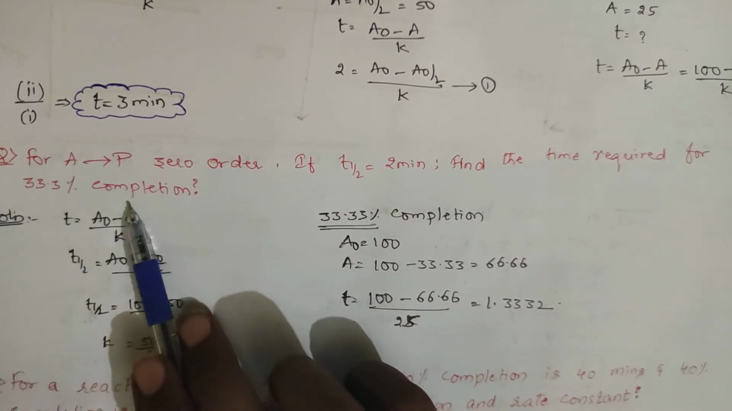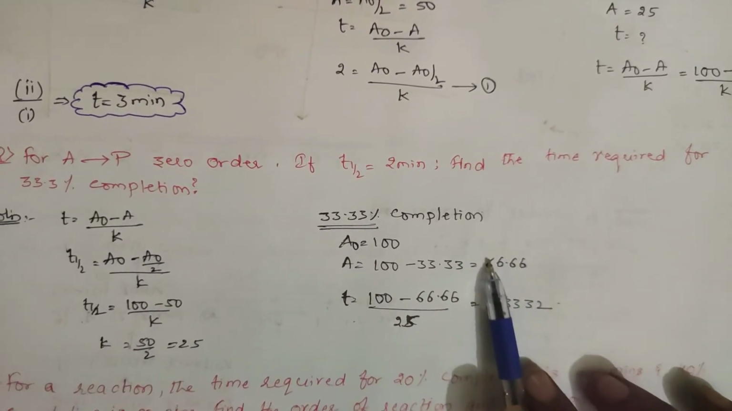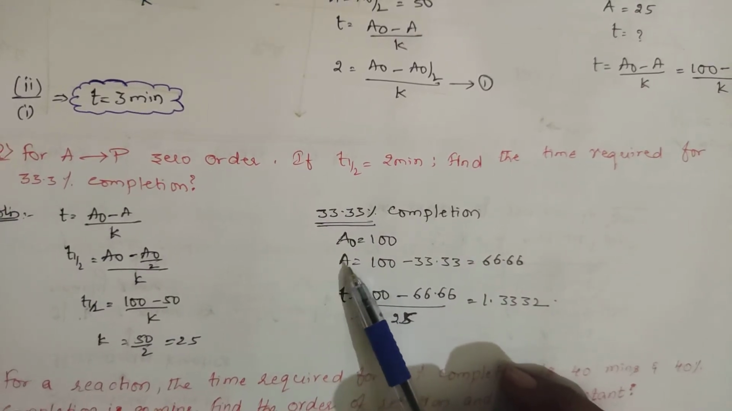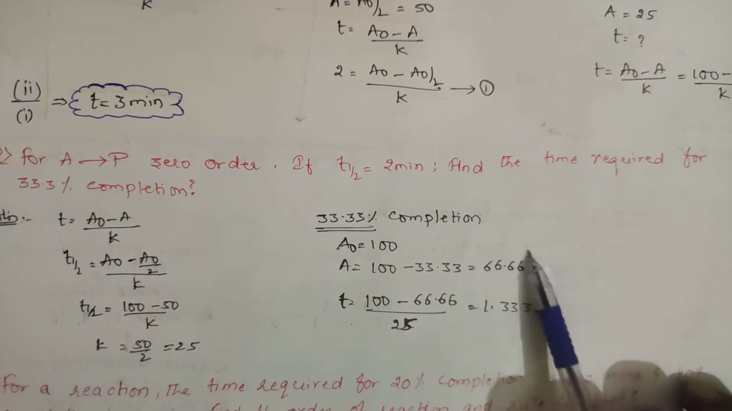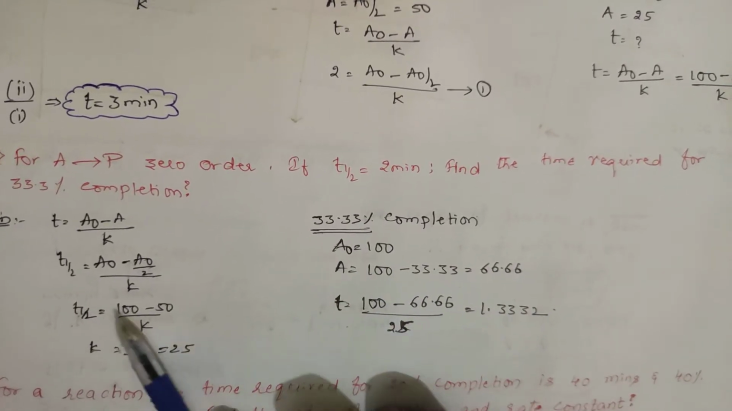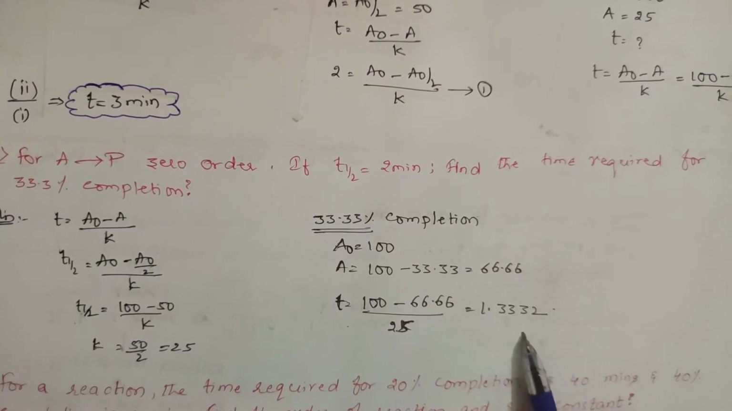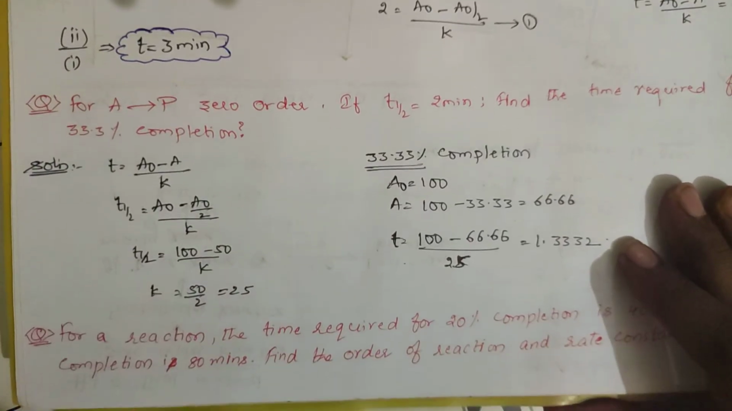For 33% completion means 100 minus 33.3, 66.66 has been remained. This is completion. See, always A naught minus A. This A is nothing but how much of the substance has been remained. So how much has been remained? 66.6. So T is equal to 100 minus 66.66 by K. K is 25. So you will be getting the answer as 1.3332. Take one more question.